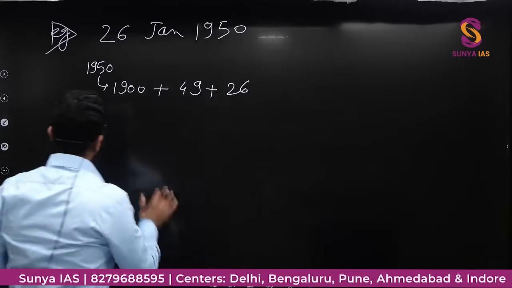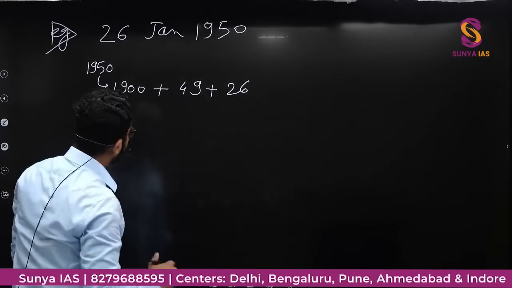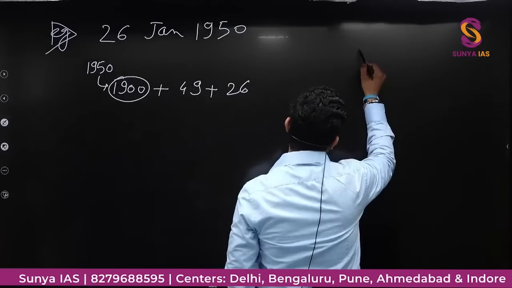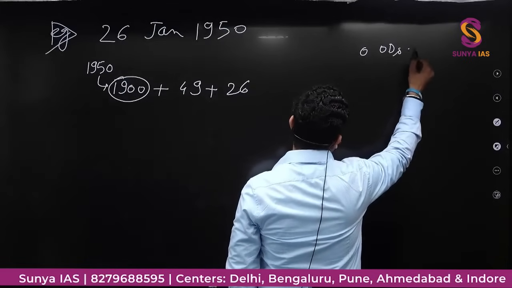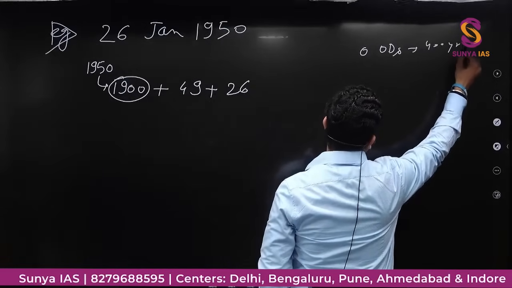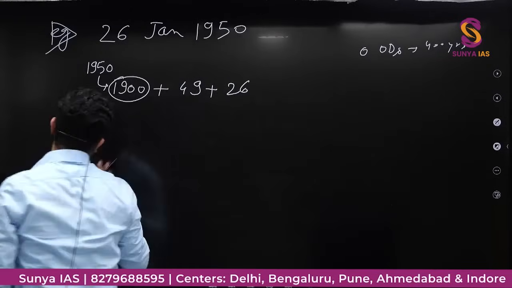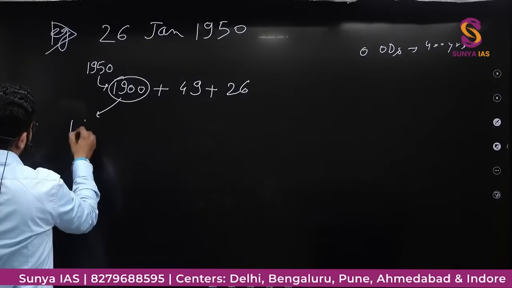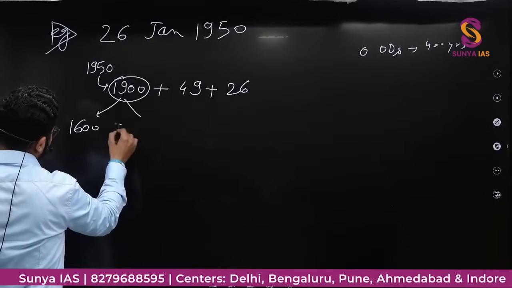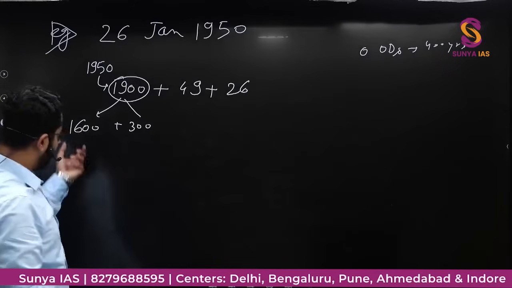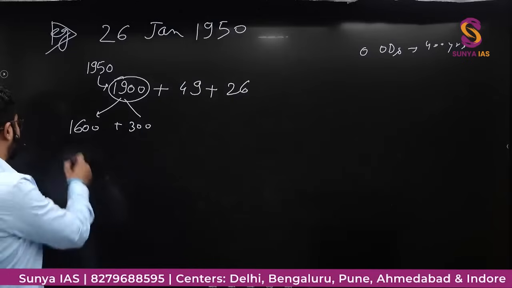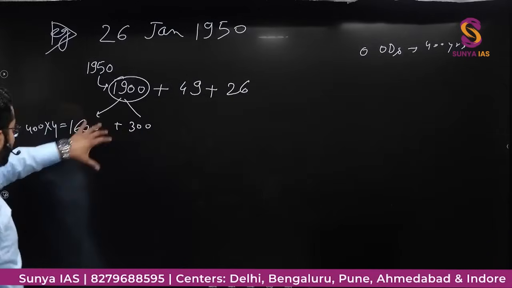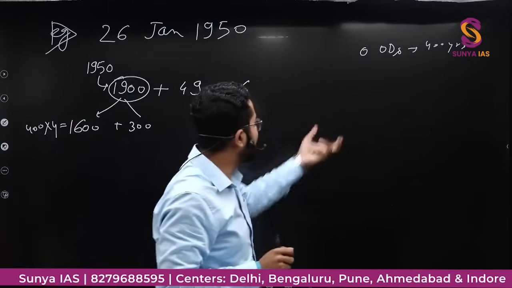Like this, 1900 years, 49 years plus these 26. So you can see this 1900, there are 0 odd days in 400 years. So if I'll divide this 1900 by 4, this would be 400 into 4, 1600. So this I can write as 1600 plus 300, right? This 1900 will be divided into, first we'll try to divide it by maximum 400.